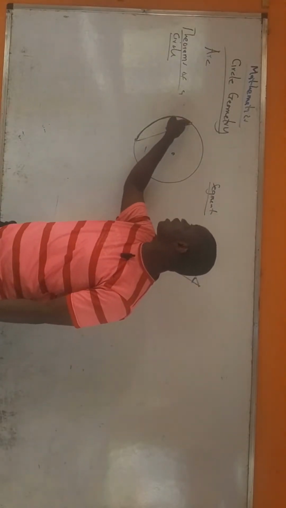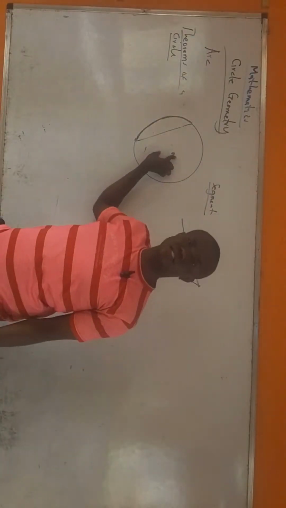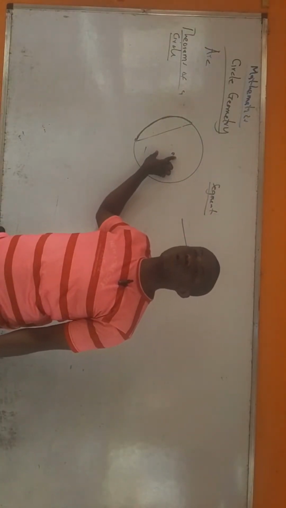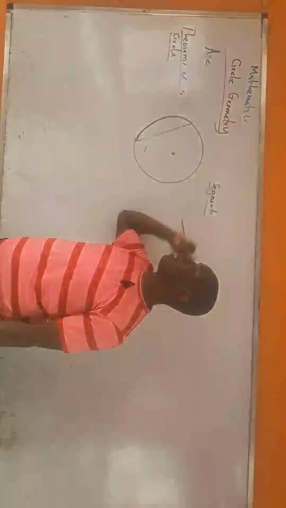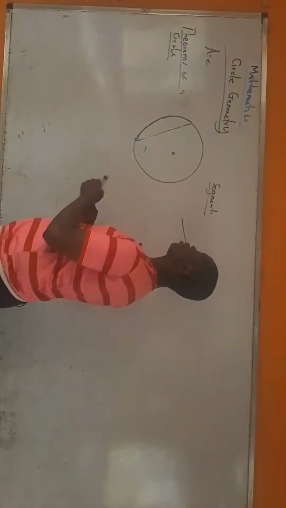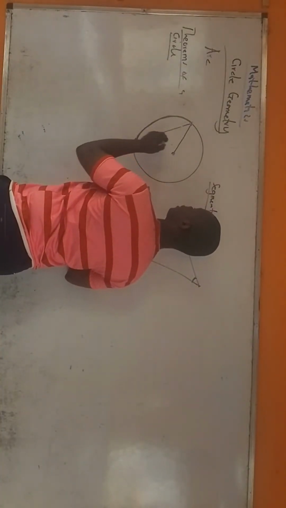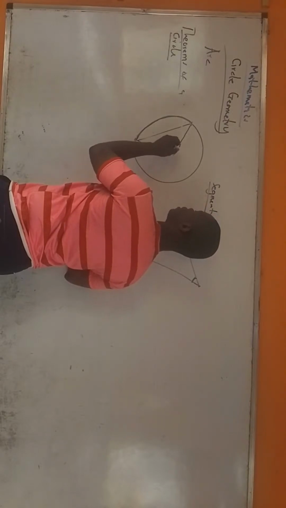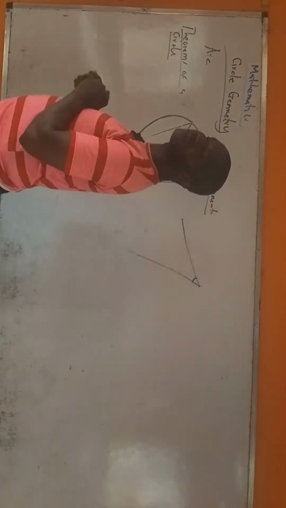And once they originate from these two places, they meet at the what? At the center. That means to say what? The angle is subtended at the center. It is subtended by what? By an arc at the center, which means the two straight lines originate from the ends of the arc and they meet at the center of the circle. That means the angle we're talking about is this. That means this angle was subtended by this arc at the center.